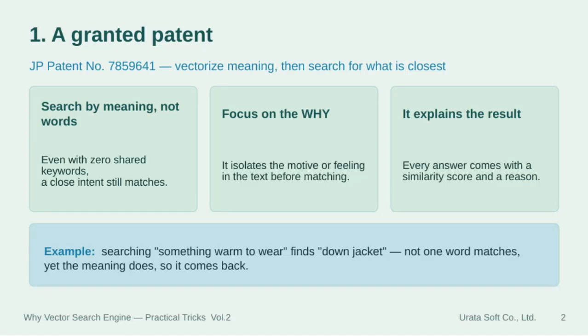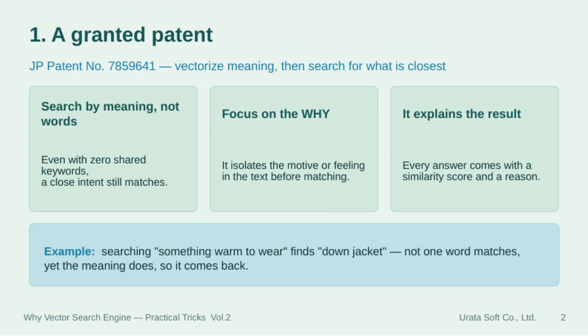This vector search engine is protected by a granted Japanese patent, number 7,859,641. What sets it apart are three key features. First, it searches by meaning, not by matching individual words, so even if there are 0 shared keywords, it can still find results with a closely aligned intent. Second, it focuses on the why: it isolates the motive or feeling behind the text before making a match. And third, it provides transparency by explaining each result with a similarity score and the reasoning behind it.